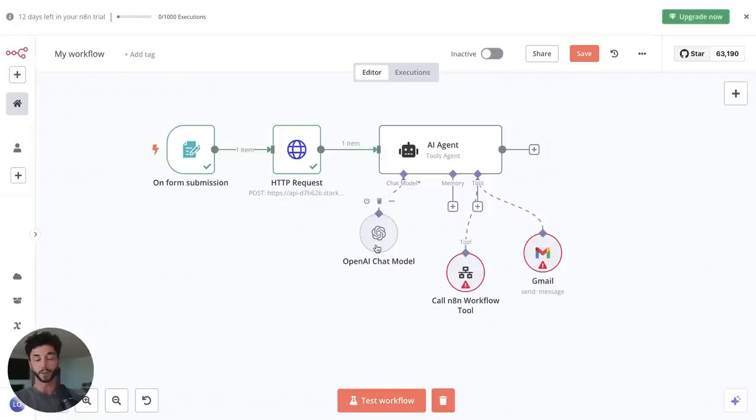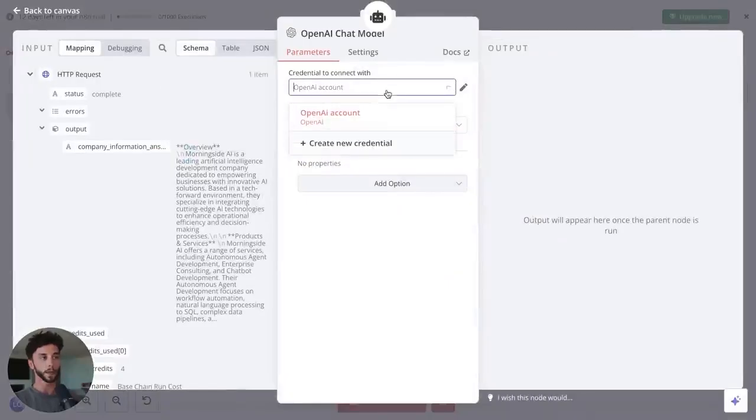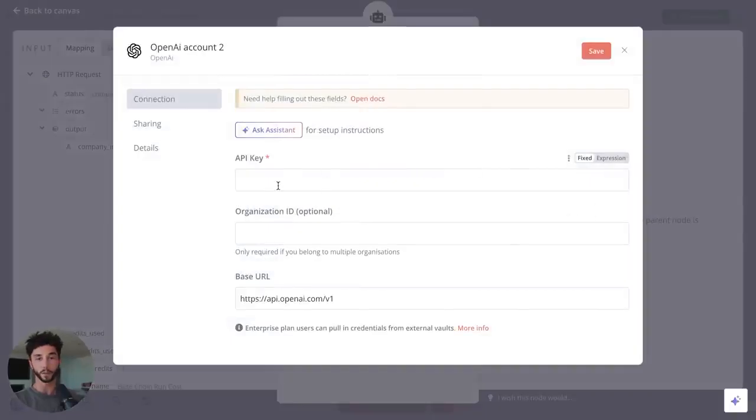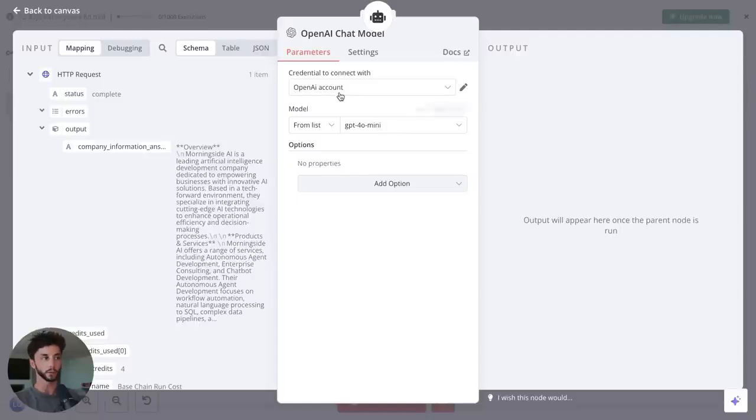So to start setting things up, we can start from left to right here with the chat model, the OpenAI model that we want to use. And you need to set up your OpenAI account. So you can click create new credential and you need to go and add in your API key here. I'd suggest you go and make a new one on platform.openai.com, and you can name the key n8n, so you start to know which keys are used for which different platforms. And once you put that in there, you can just click save, and then it will run a little test, and then you're ready to go. You should have this set up here.